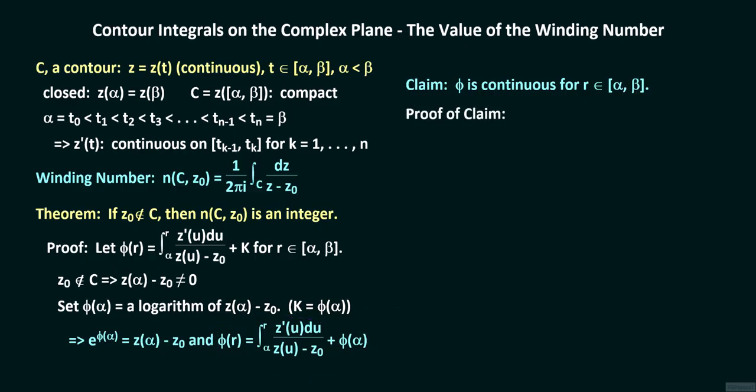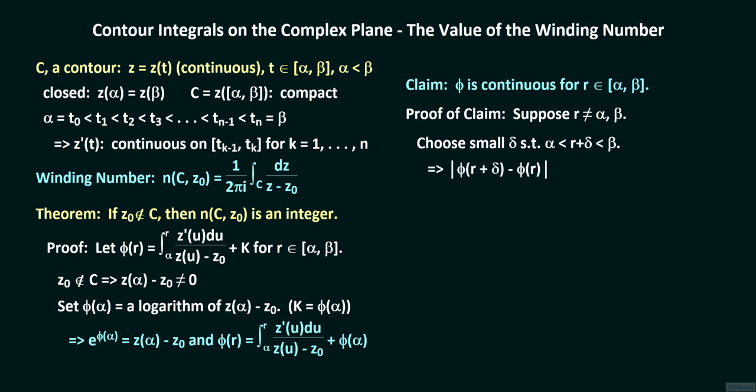We claim that phi is continuous for every r between alpha and beta. To prove this claim, we first suppose that r is neither alpha nor beta. We choose a non-zero delta that is small enough in absolute value such that r plus delta is strictly between alpha and beta. Then, using the definition of phi, the absolute value of the difference between phi of r plus delta and phi of r equals this quantity.